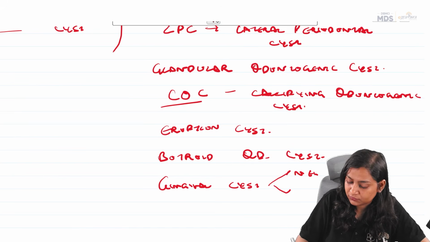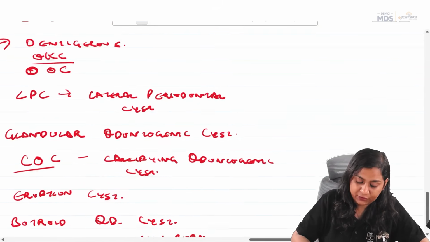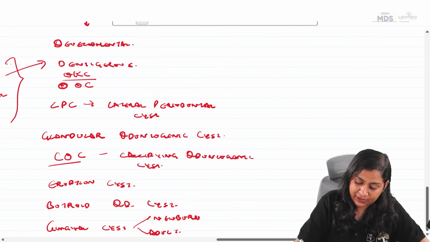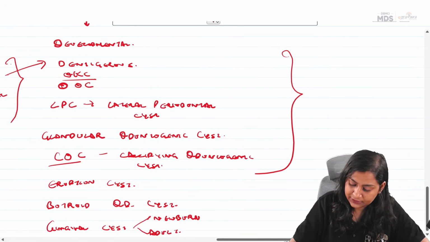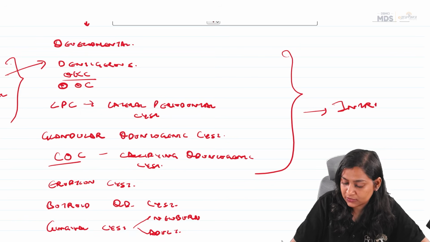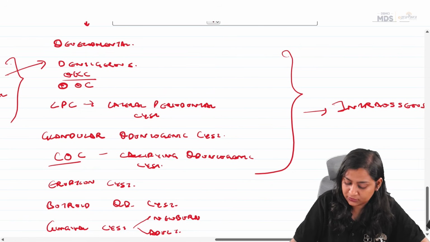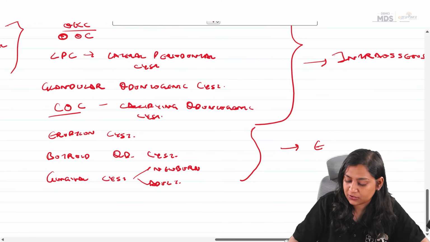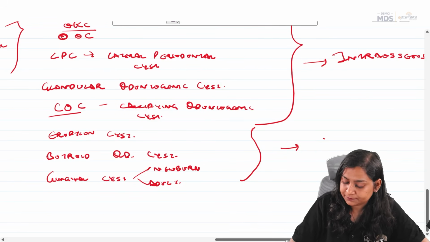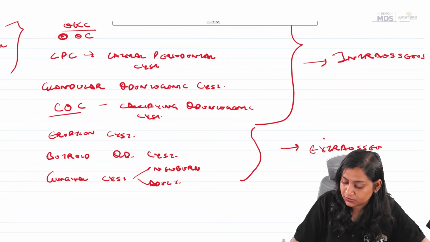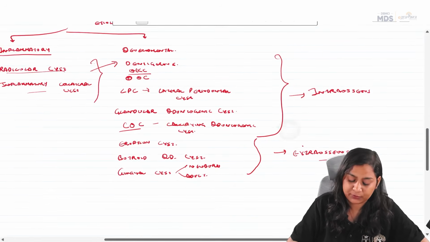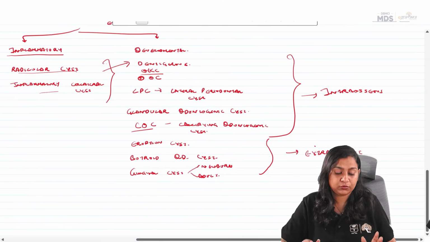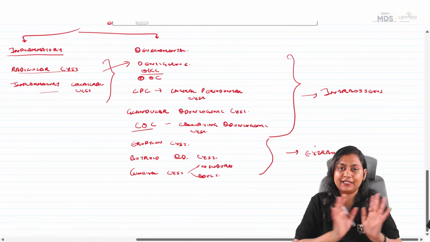Cyst of newborn and adult. Okay. So, till calcifying odontogenic cyst, it is intraosseous. That means presence within the bone, while these are extraosseous. That means present away from the bone. These are present within the bone and away from the bone. Okay. So very easy. Inflammatory cyst and developmental.